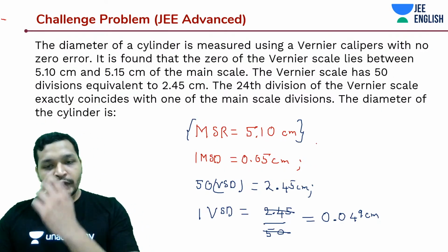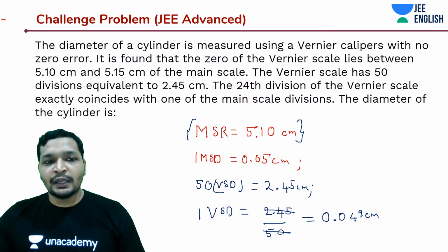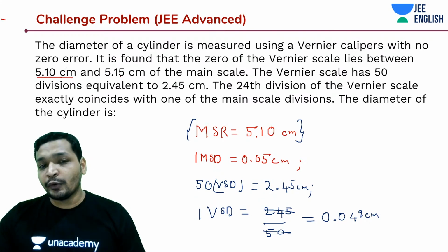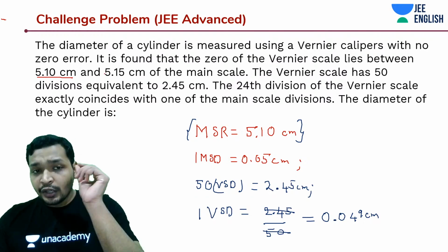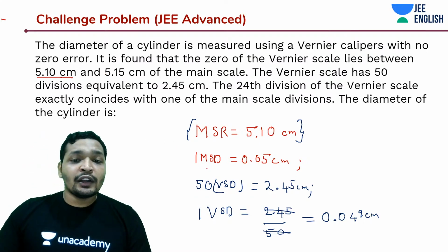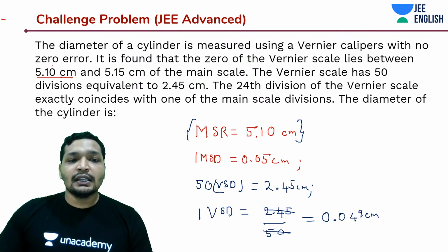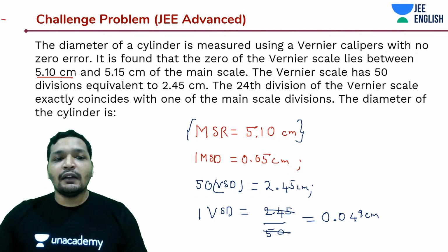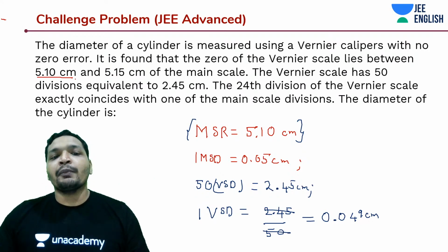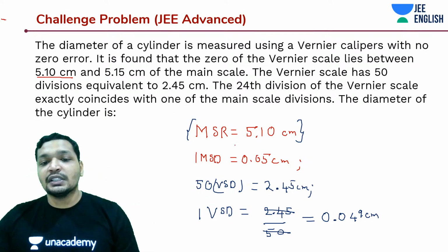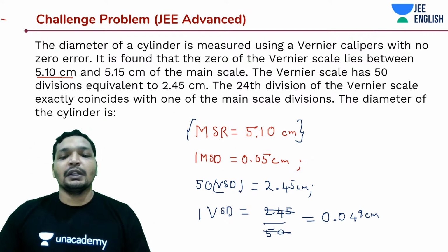So what did we do? We first of all found out the main scale reading. I told you it should be 5.10 centimeters, not 5.15. It lies between 5.10 and 5.15. You need to find out the delta x. That's what we found out. And what is the value of one main scale division? They haven't explicitly said what is the value of one main scale division, but they have told you it lies between 5.10 centimeter to 5.15 centimeter. That means one main scale division's reading is going to be 0.05 centimeter.